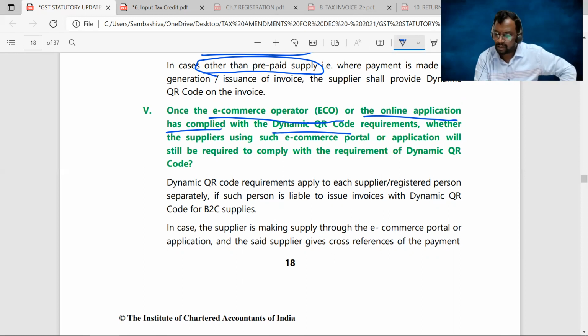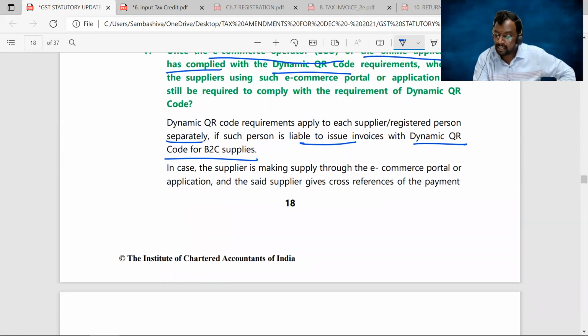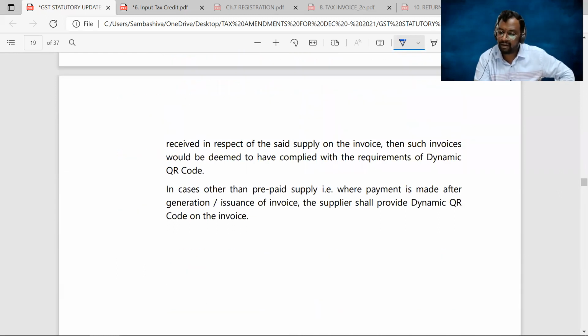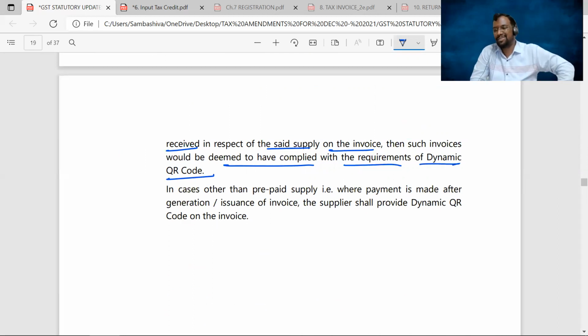So look here. Dynamic QR code requirement applies to each supplier registered person separately if such person is liable to issue invoices with dynamic QR code for B2C supplies. In case the supplier is making supply through an e-commerce portal or application, and the said supplier gives cross references of the payment received in respect of the said supply on the invoice, then such invoices would be deemed to have complied with the requirements of the dynamic QR code system. That's it. It's enough to give the cross reference, the transaction details on that invoice, right?